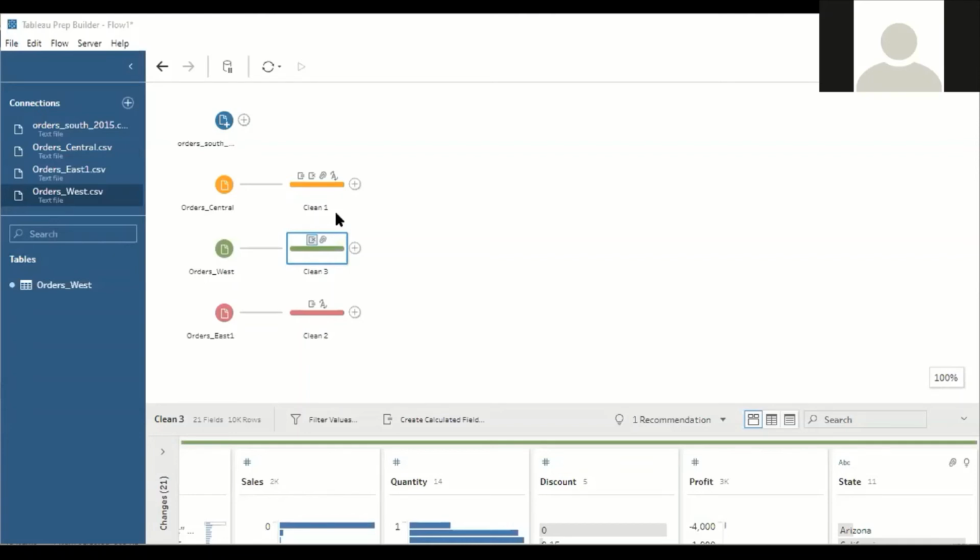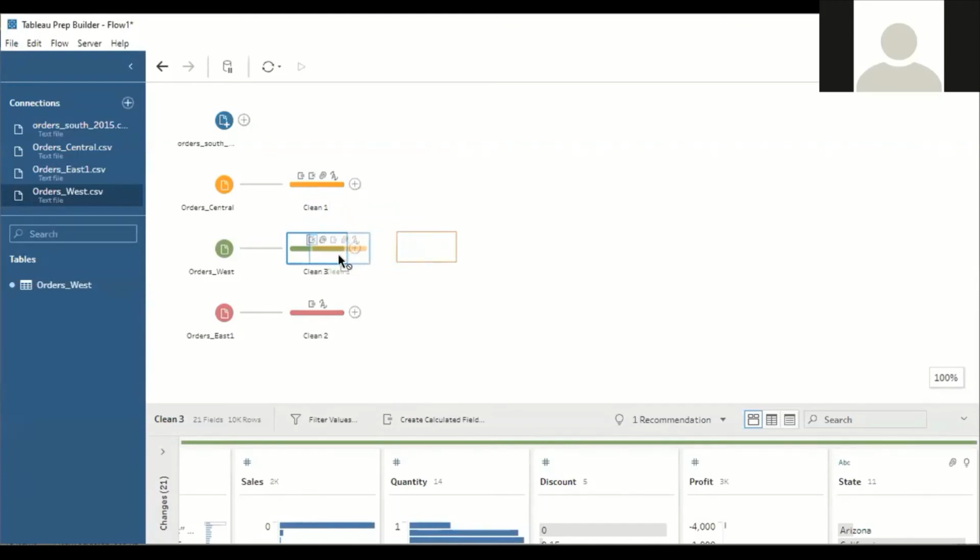Just imagine that the data is clean. So we have clean data. Now the next stage is to join all four sheets. To join the sheets, just drag and drop a sheet. Suppose I want to join central with west. Just drag central and bring it near the west.